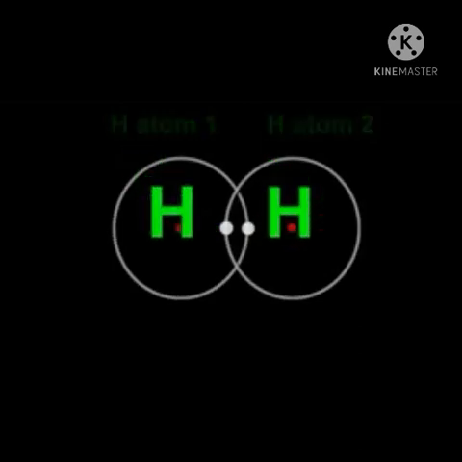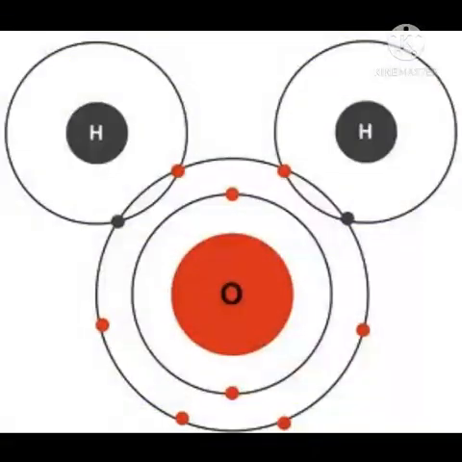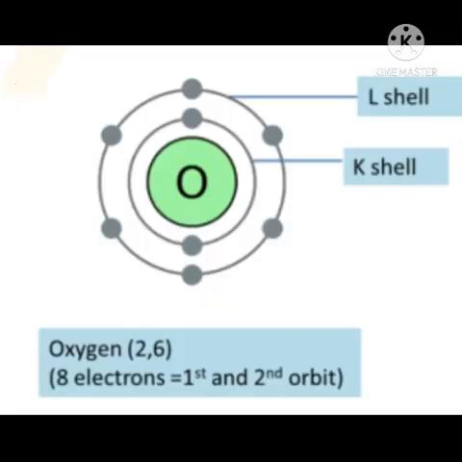A covalent bond between two atoms is also represented by a dash joining their symbols. A water molecule, a covalent compound, is formed from hydrogen and oxygen atoms. There are 6 electrons in the valence shell of an oxygen atom. It means that the electron octet in oxygen is short of 2 electrons and the valency of oxygen is 2.